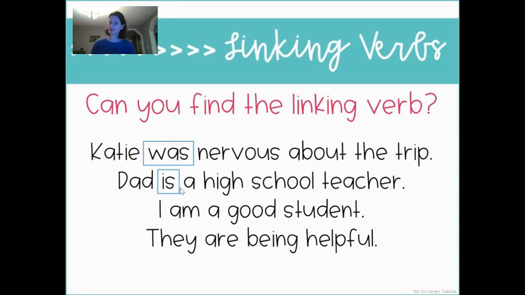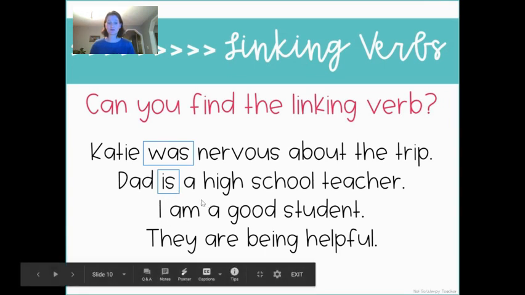I am a good student. I is the subject, and the good student is the description and the noun. The student is the noun, and the good is the adjective. So am is the linking verb, linking the subject to what we're saying, the information about that person. They are being helpful. They is who the sentence is about, and being helpful is the description. So are is the linking verb.